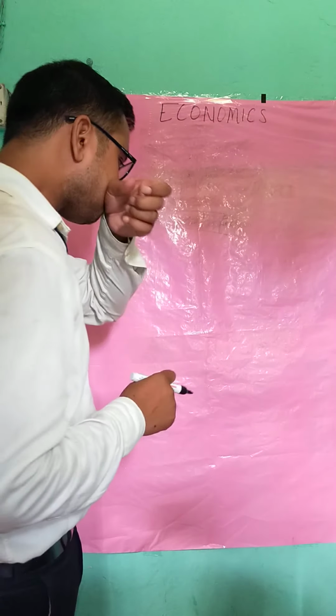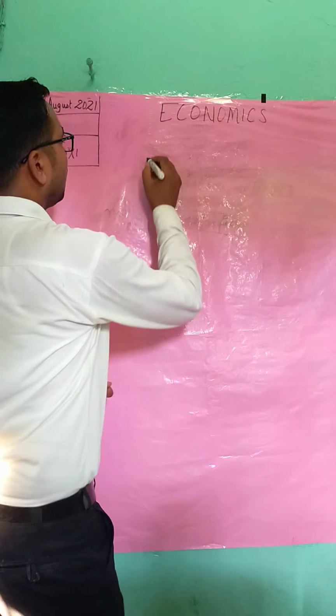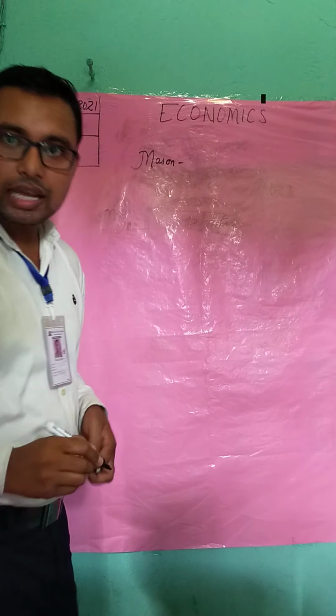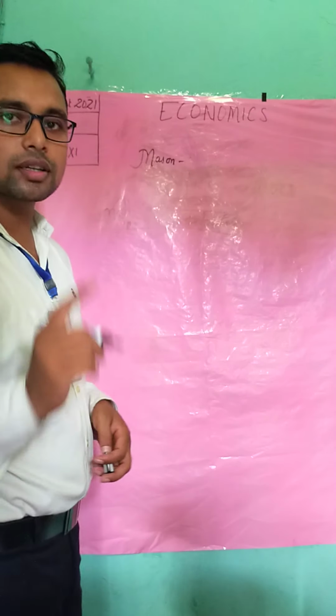See, for example, a mason. A mason is a person who builds our houses, isn't it? Students, you all know?